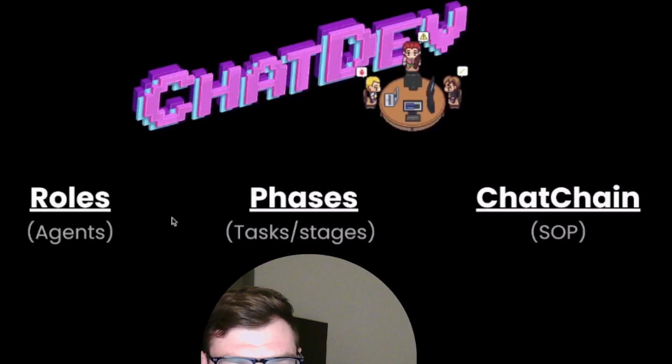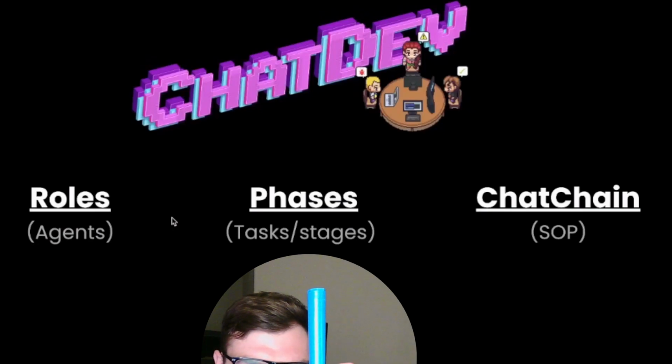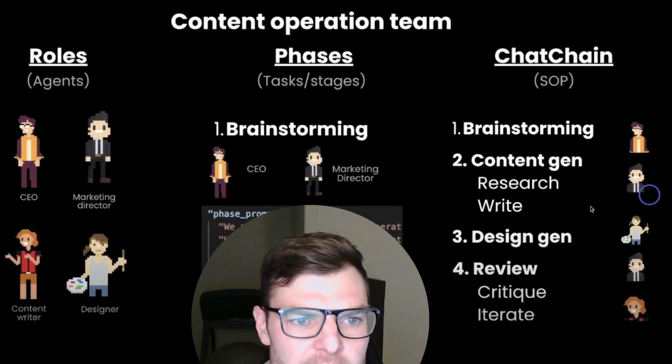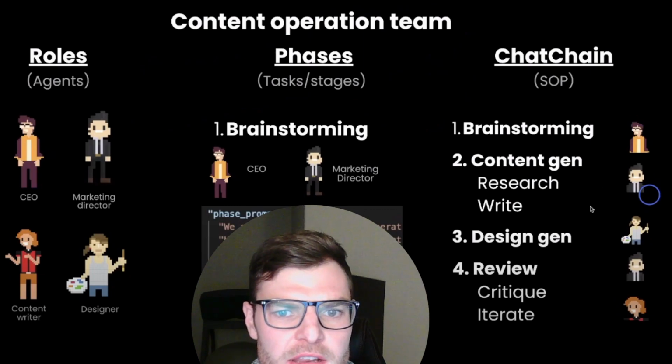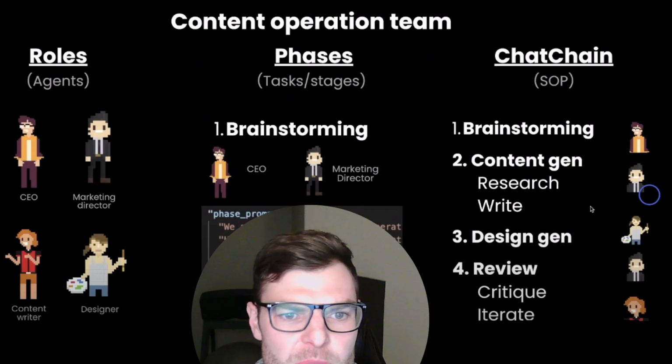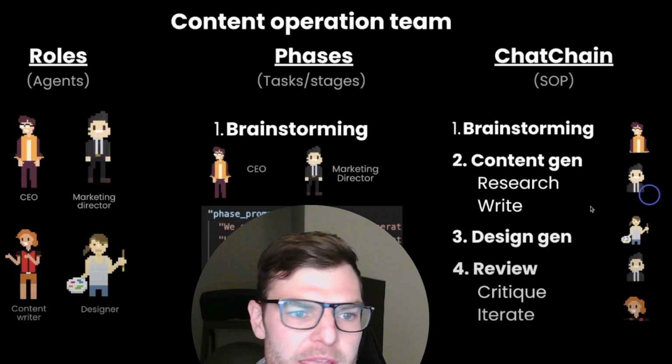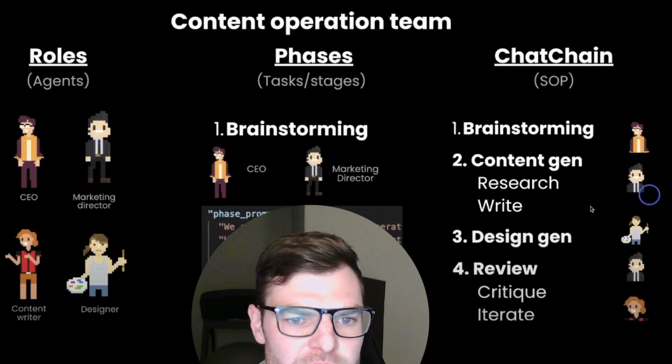Let's dive in. Now, there's three components you can set up here in ChatDev. We have the roles, phases, and ChatChain. Roles. In ChatDev, you can define different types of agents, from the boss and product managers to CTO and QA agents. Phases. Phases refer to specific tasks and stages in the project.